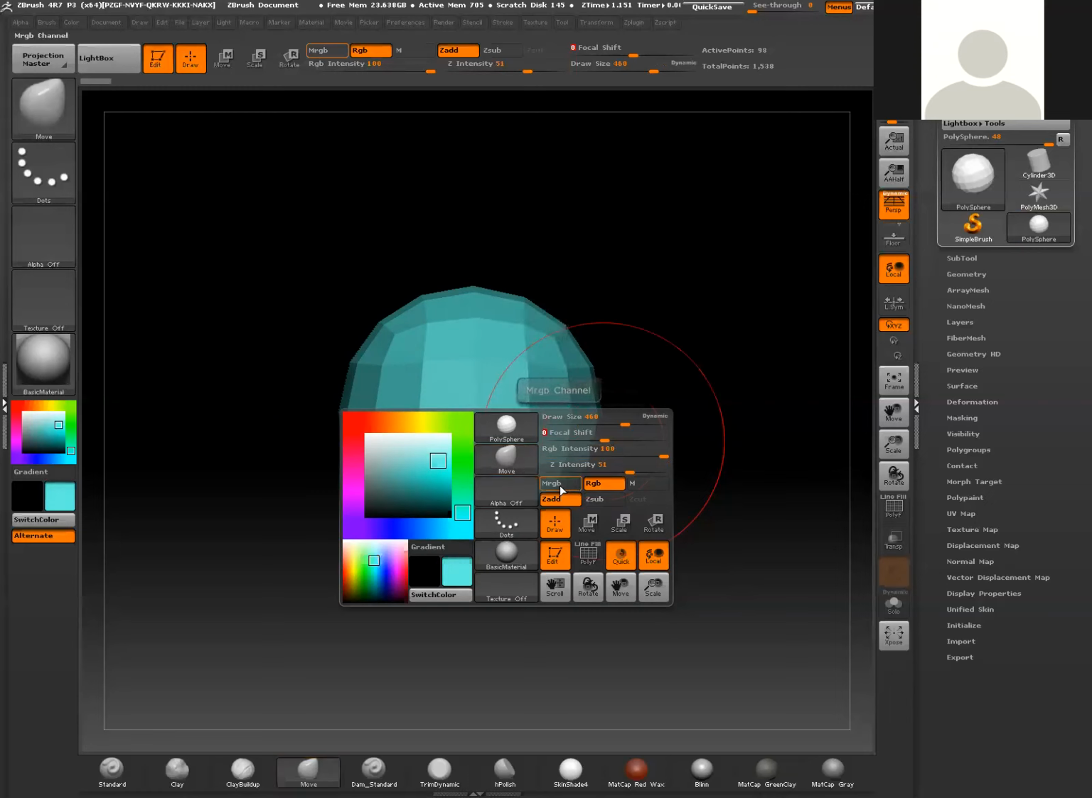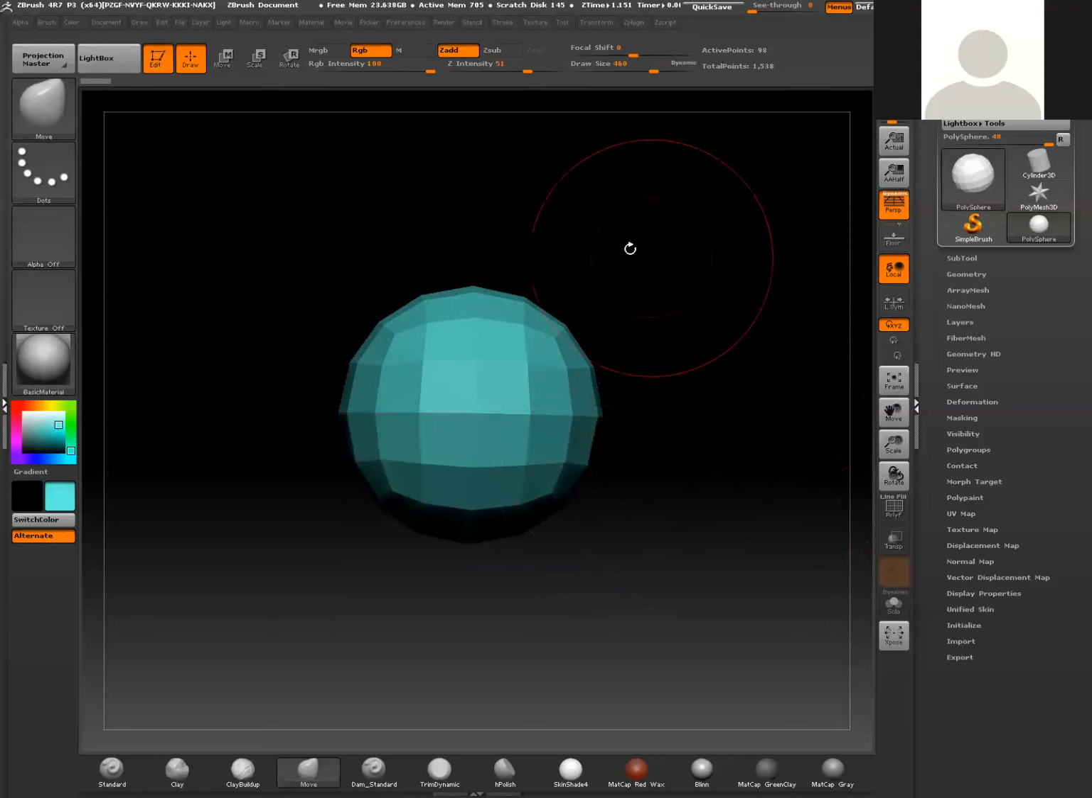Now this is actually important here: the MRGB, RGB, M for material, Z Add, Z Sub. Let me explain what that is real quick. In the default menu up here at the top, you're going to find that all this stuff is accessible as well. The main thing here is Z Add is an additive function of a brush, whereas Z Sub would be the negative of that, the inverse of that.